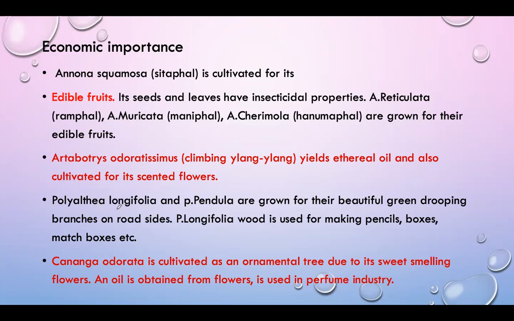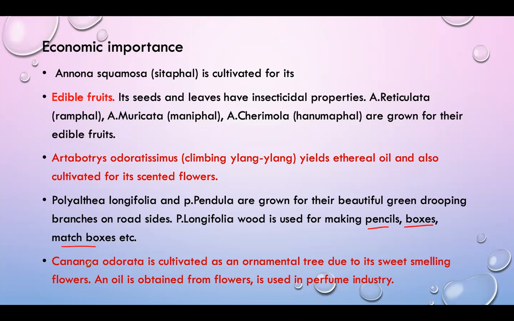Polyalthia longifolia and Polyalthia pendula are grown for their beautiful green drooping branches on roadsides. Polyalthia longifolia wood is used for making pencils, boxes and matchboxes.